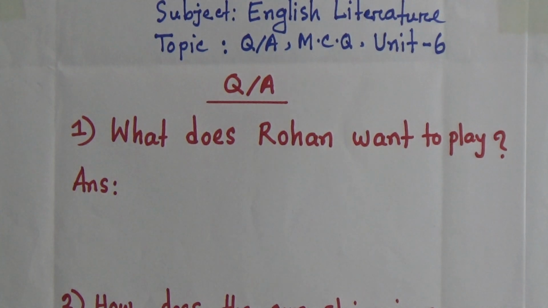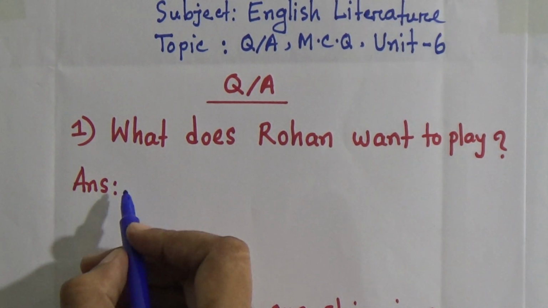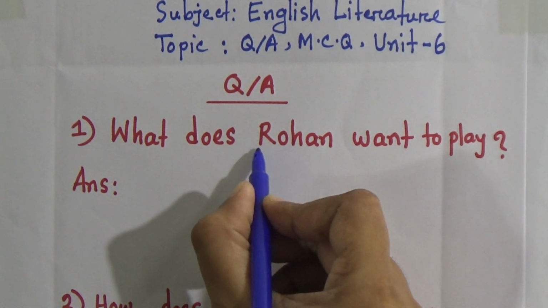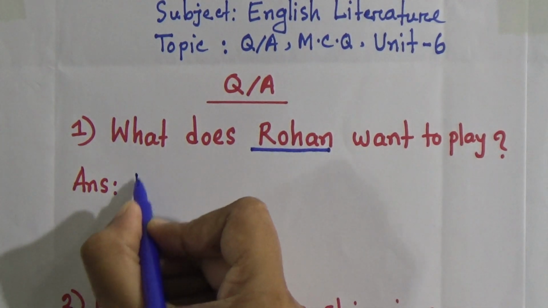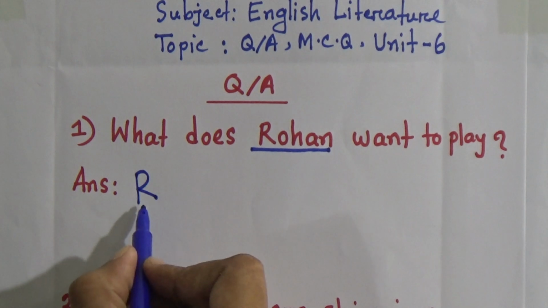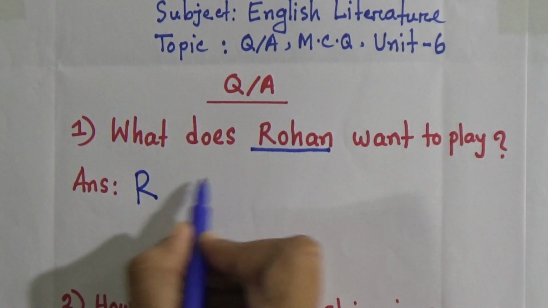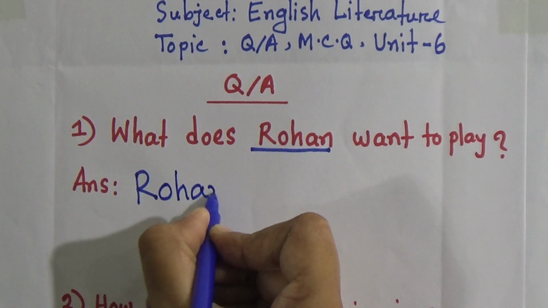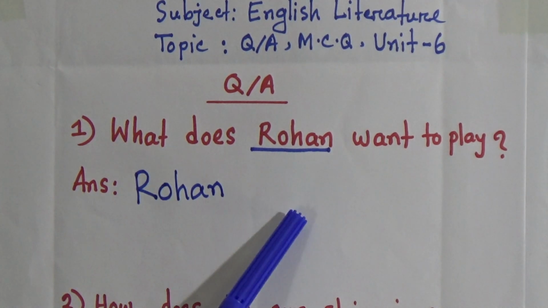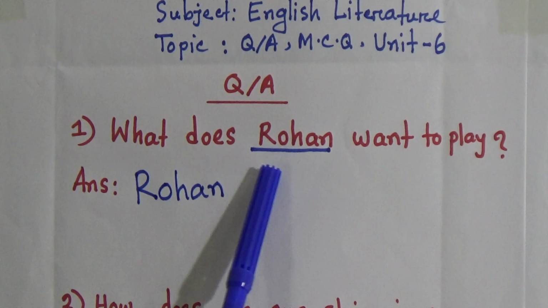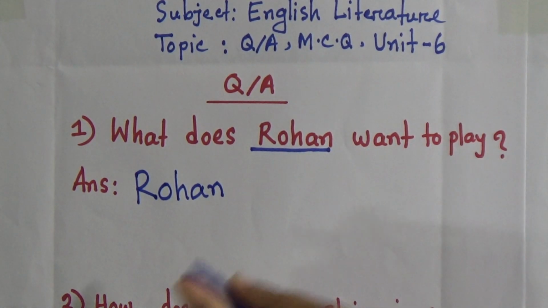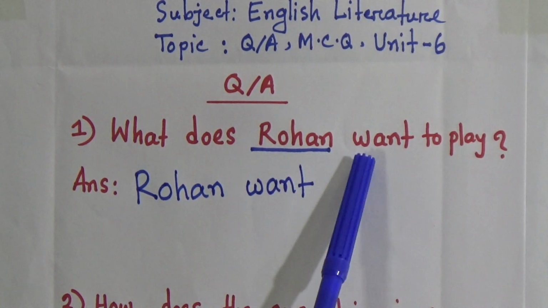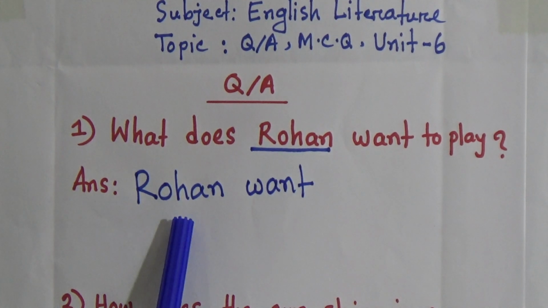So how will we write our answer? When you write your answer, you have to write the subject first. The subject is Rohan. Each sentence starts with a capital letter, and Rohan is a proper noun, so it starts with a capital letter. After Rohan we will write the verb. From the question you can take Rohan wants to play. In the question you can see want, so we will write here Rohan wants.